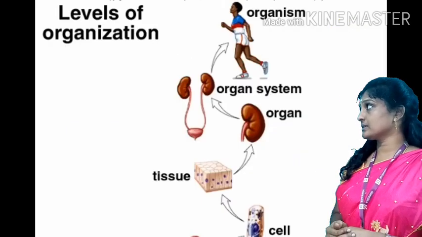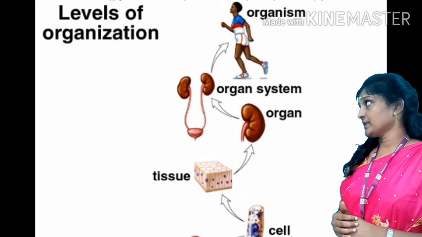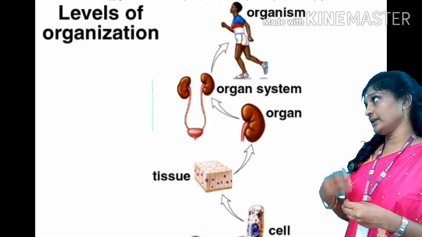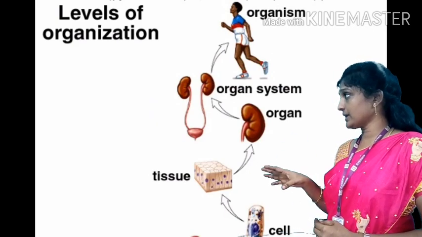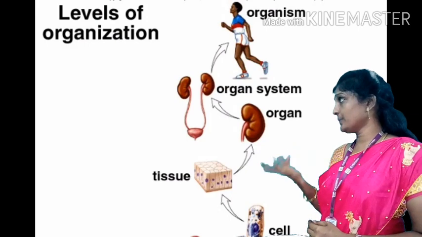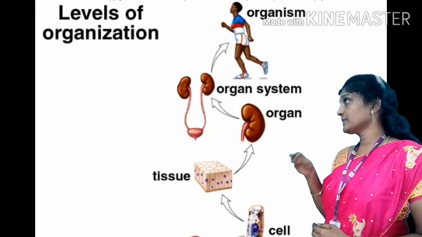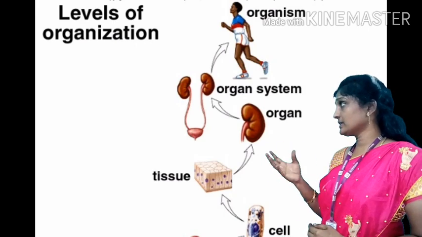Fourth characteristic is level of organization of the organism. In level of organization, we look at how the body is organized. Multicellular organisms are complex, made up of cells, tissues, organs and systems.